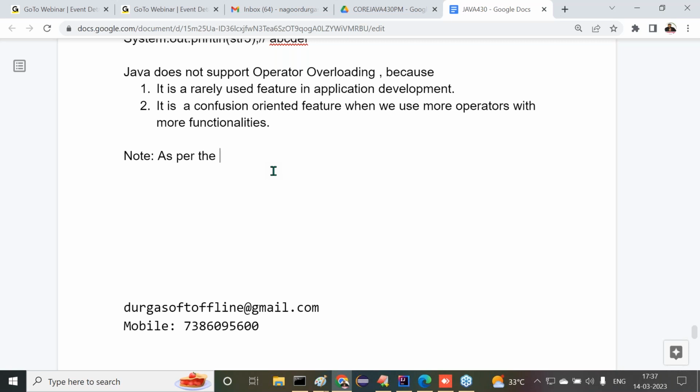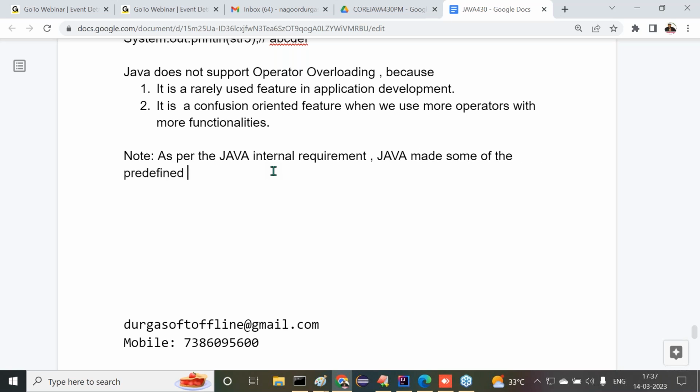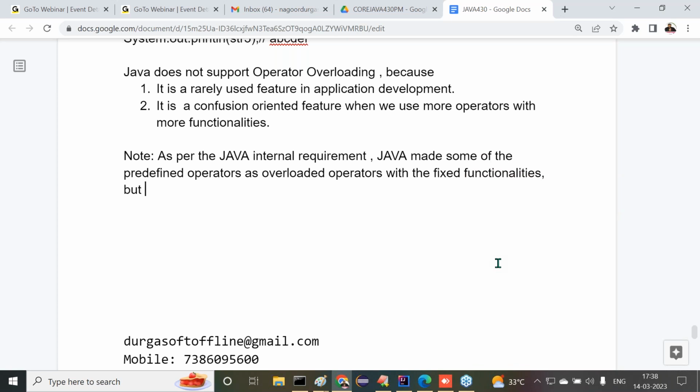What I said to you? As per the Java internal requirement, Java made some of the predefined operators as overloaded operators with the fixed functionalities.